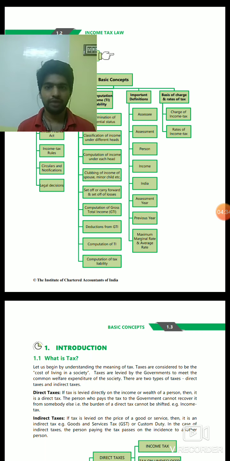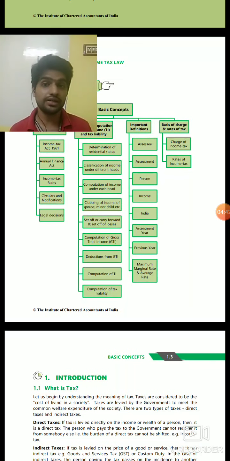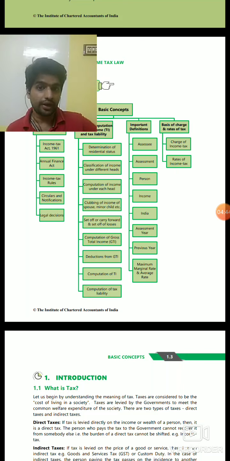I am an employee. I get salary. If that salary is taxed, that is direct taxation. Means when I make income, and that income, my personal income, is taxed, that is direct taxation.